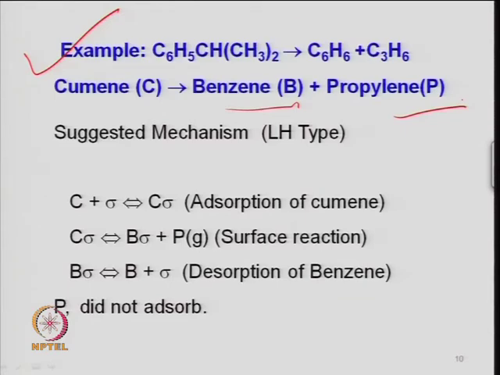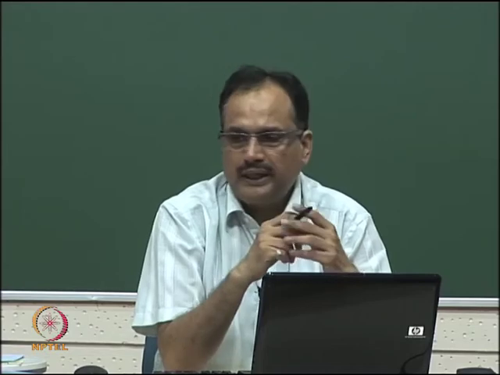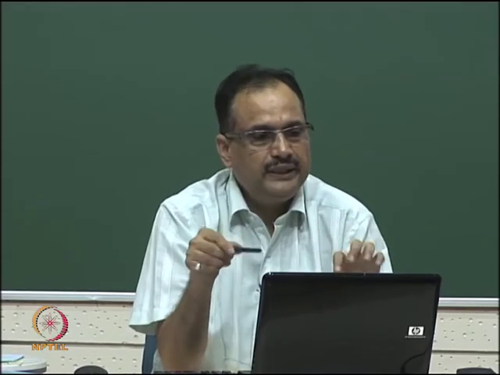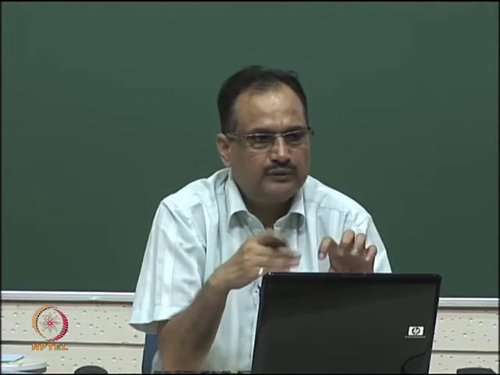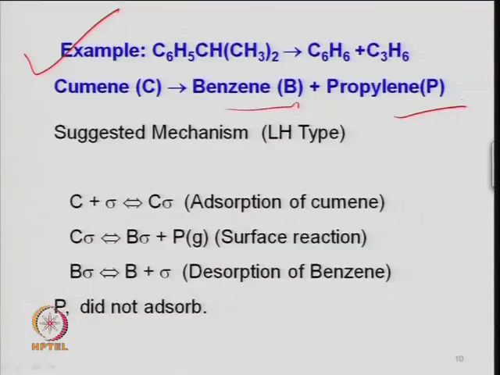So, a mechanism can be suggested based on the experimental data. Some information has been observed: propylene does not adsorb, because the rate is proportional to the propylene partial pressure. So, propylene does not chemisorb on the surface, that is one thing. There are certain postulations which have been observed during the experiment, and now the mechanism is devised. First, cumene adsorbs on the surface of the catalyst and gives adsorbed cumene; this is the first step.